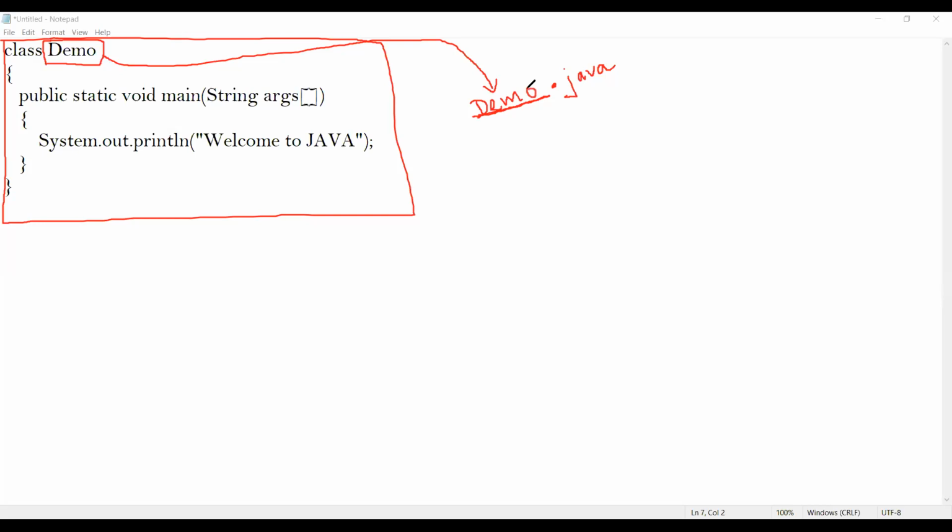So that's why the name of the file is demo, and .java is the extension. This is how you give a name to your Java program. Is it right, students? Right now I've saved the file as demo.java.